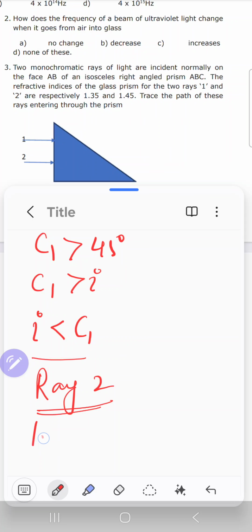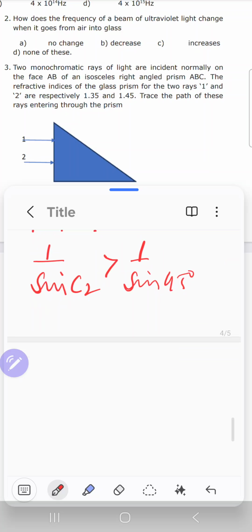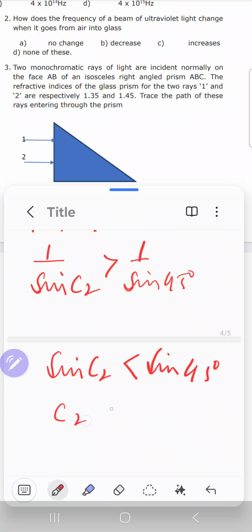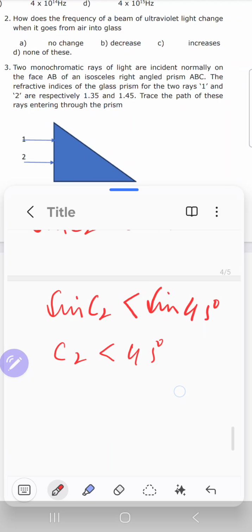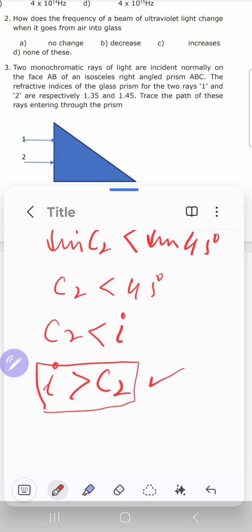For ray number 2, the refractive index is 1.45, which is greater than 1.41. Now 1.45 is 1 over sine C2 and this is 1 over sine 45. 45 is the angle of incidence for ray number 2 also. Taking the reciprocal, sine C2 is less than sine 45, or C2 is less than 45. 45 is the angle of incidence, C2 is less than the angle of incidence, or angle of incidence is greater than C2. So here the angle of incidence has become greater than the critical angle.